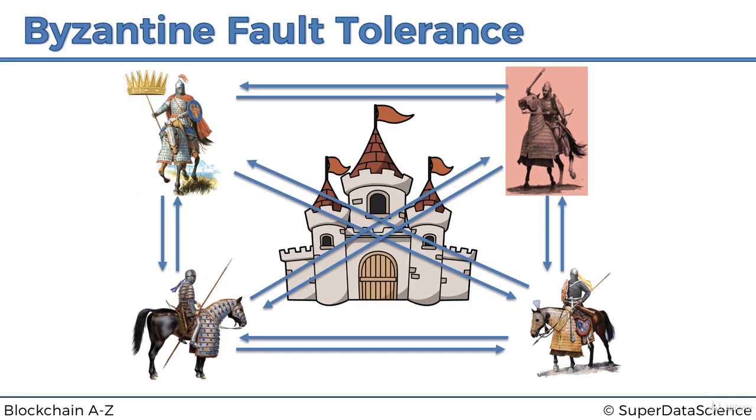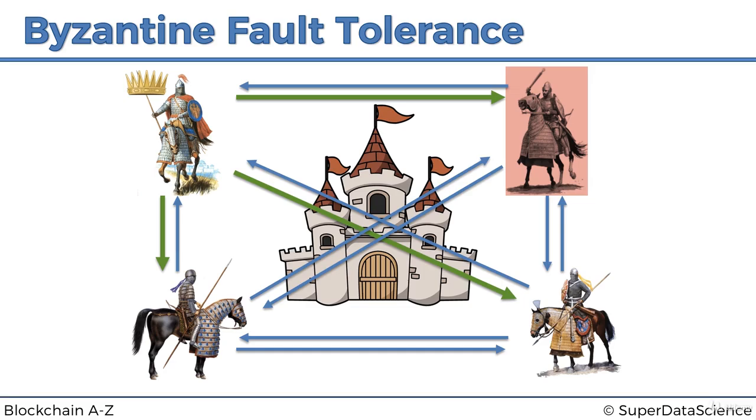But for now, the algorithm that they're going to be using is they're going to just look at the majority of the messages that they get, and they're going to base their decision on that. So let's have a look. The main general issues his order, and let's say his order is attack. It could be either. It doesn't really matter. Attack, retreat. Let's remember that as long as the majority of them agree on what to do, they don't have to attack, they can all agree on retreating.